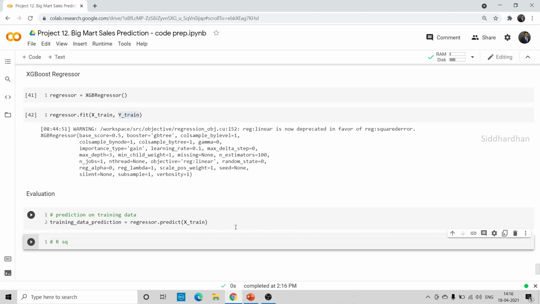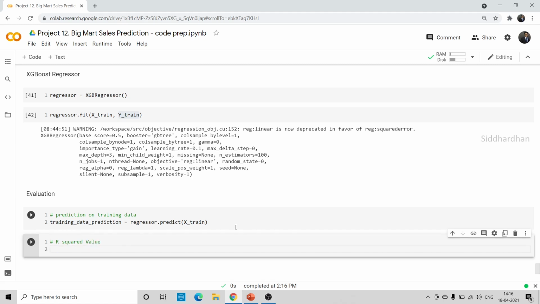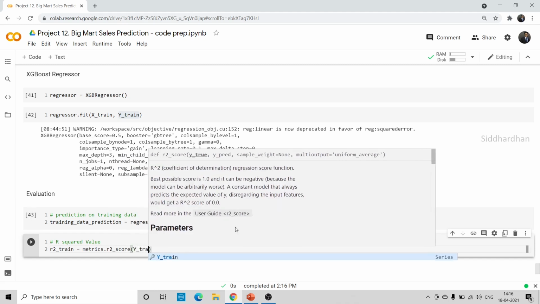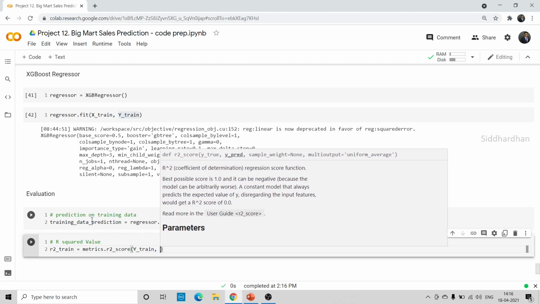So r squared value is very useful for checking the performance of our model. This r squared value lies in the range of 0 to 1. Okay, so that is the range of this particular value. Let's put this as r2 train. So if you remember, from sklearn we have imported this metrics library, right? This metrics library has this r2 score function. So r2 train is equal to metrics dot r2 score, and we need to mention the original values. The original values are y train, and the values predicted by our model is training data prediction, right?